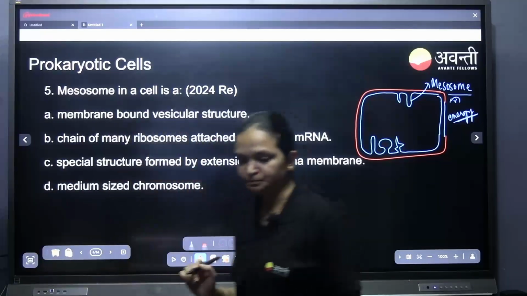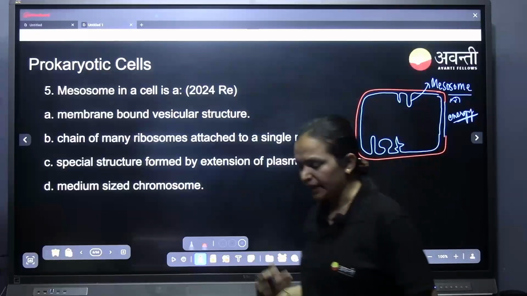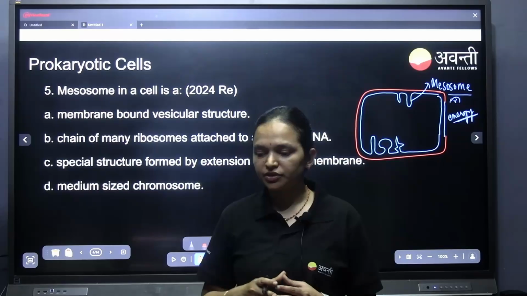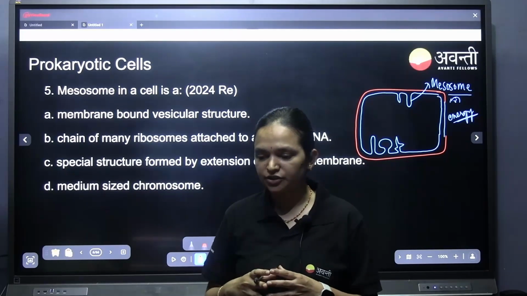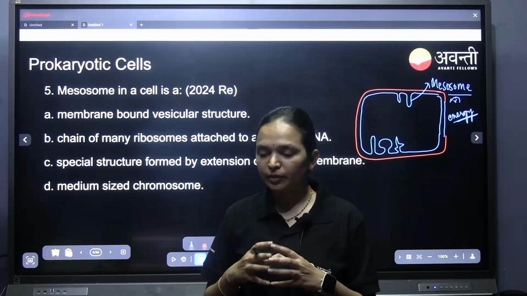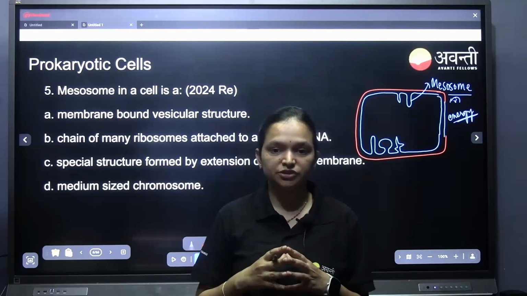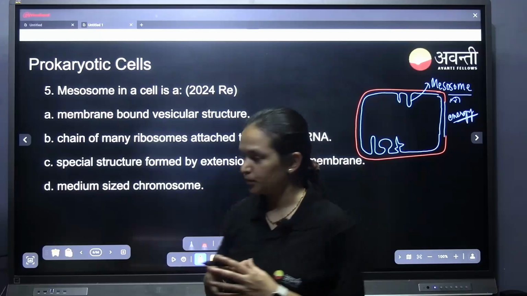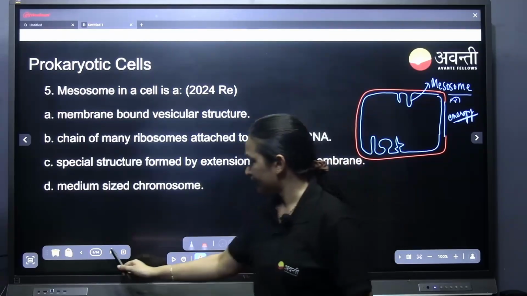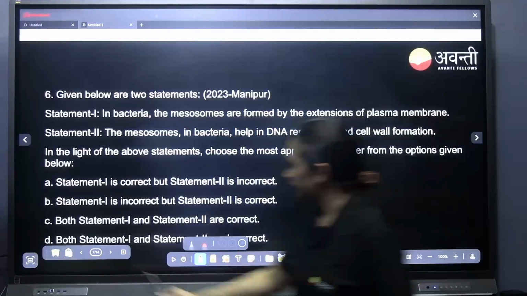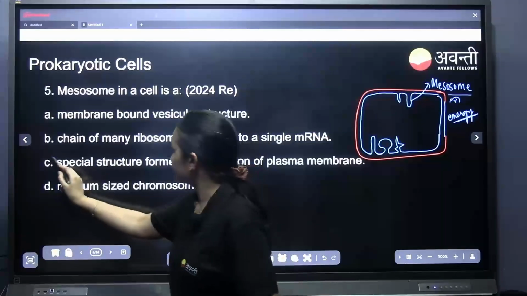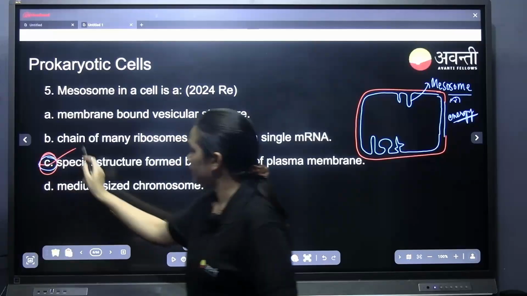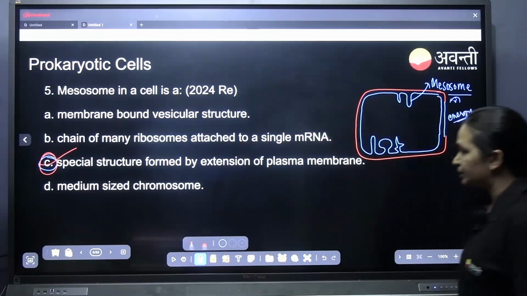Any doubts? ATP, because anyway the bacteria doesn't have mitochondria, so how do they produce ATP, energy for the cell? That will be happening in the specialized structure. Those are called mesosomes. That is mesosome. So the answer to this question is the special structure formed by the extension of the plasma membrane.